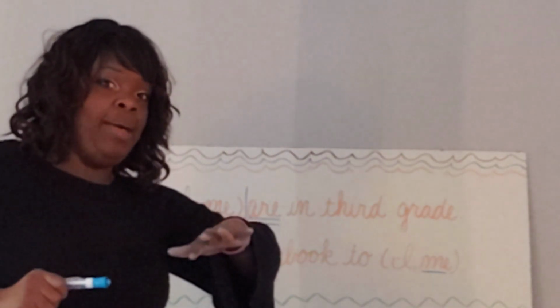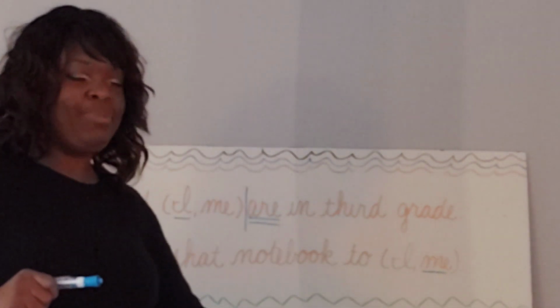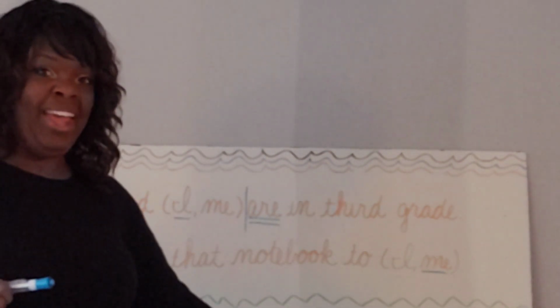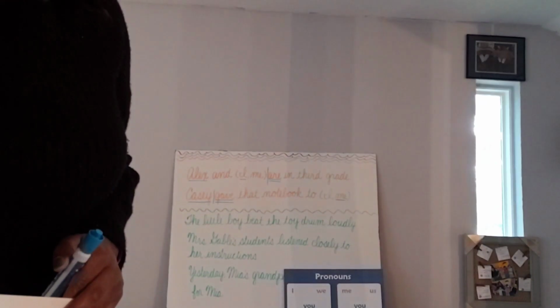So know which ones go in the predicate side, me, you, him, her, it, us, them, and which ones go in the subject side, I, you, he, she, it, we, they. Definitely review those pronouns so that you will be able to remember how those work together. That's very important.